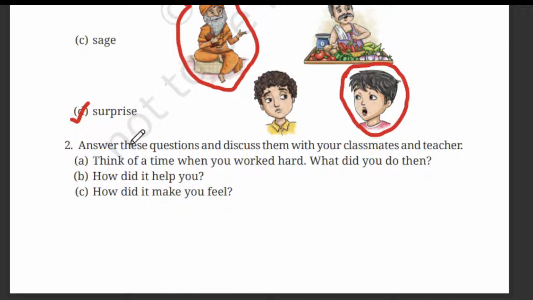The next one. Answer these questions and discuss them with your classmate and teacher. We have to answer these questions and discuss the same with your classmate and teacher. The first one. Think of a time when you worked hard. What did you do then? So you have to think of the time when you worked very hard. You can tell them, I worked hard during my exam. And what did you do then? What did you do when you were preparing for your exam? You studied well, right? So, studying.